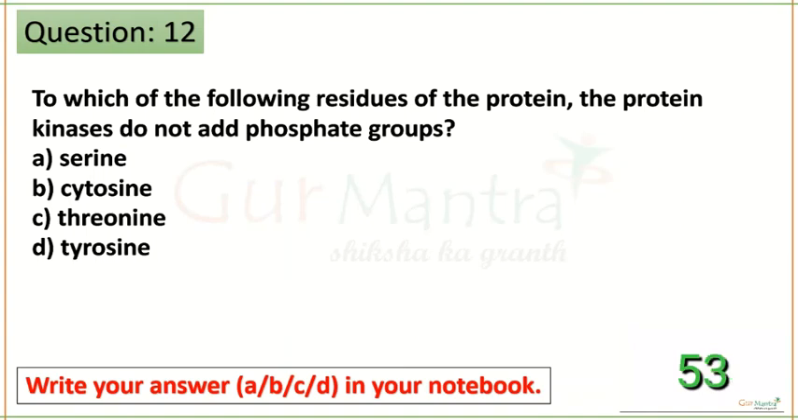Very simple. Which of the following residues of protein the protein kinases do not add phosphate group? I'll decode this question for you. What are the amino acid residues where phosphorylation occurs? That is the simple question. For this, I've answered you in the class itself. I've told you in the lecture itself. Okay. They've just twisted the question and asked you the protein kinases do not add phosphate group. So, which are the amino acids to which the kinases do not add the phosphate group? Do not. Where the phosphorylation does not occur.